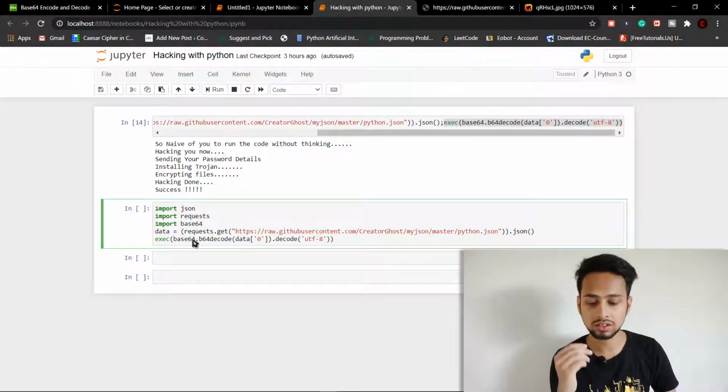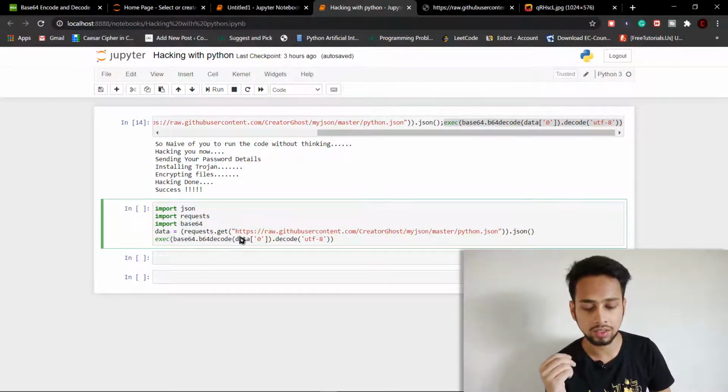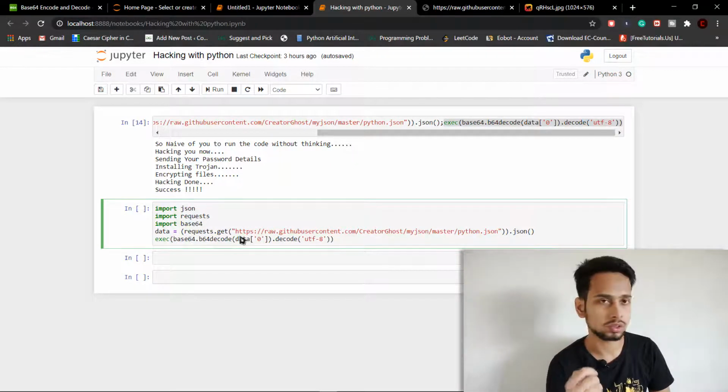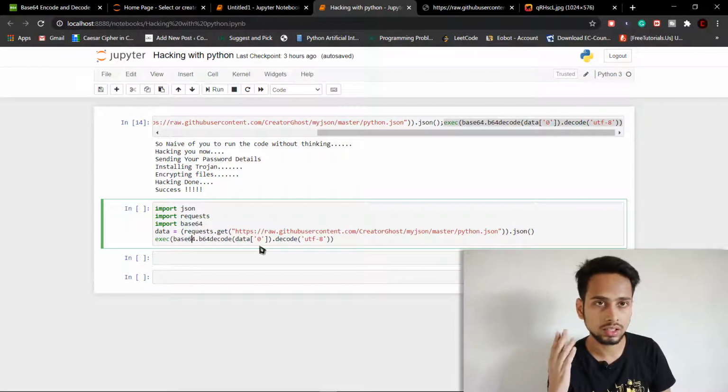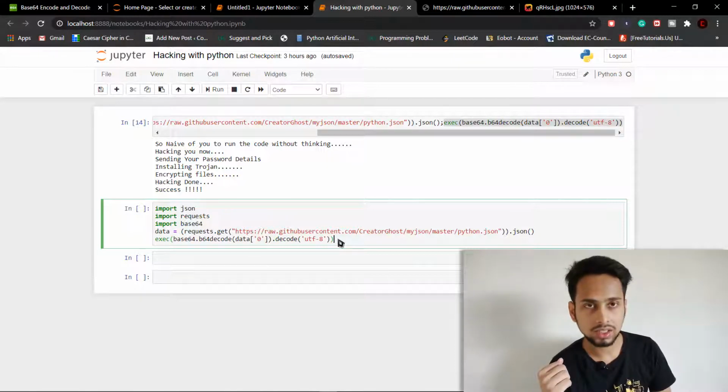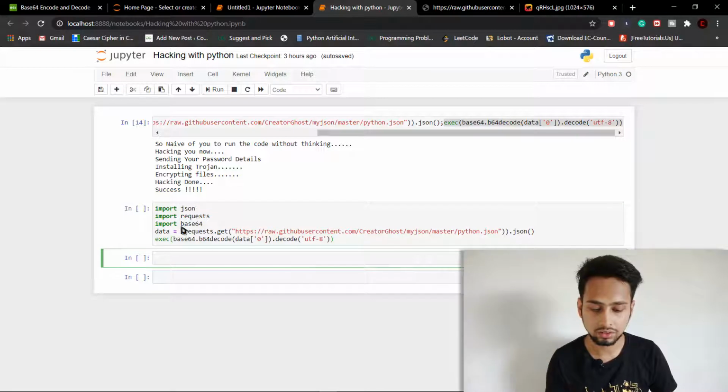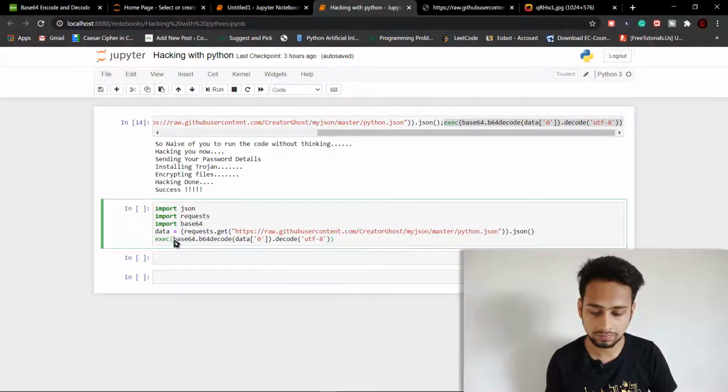So here we are just going to get the data, and then we are going to run data of 0. This means it is a dictionary, and we are going to take the key that has 0 as the key, decode it, and then run it. So let us simply print and see what is there, instead of executing.